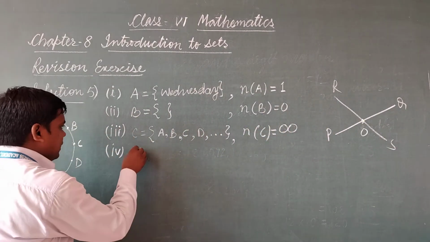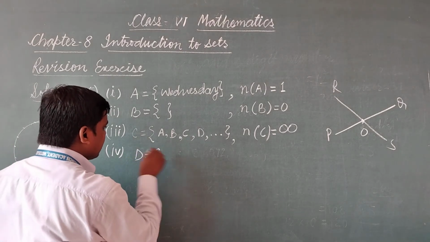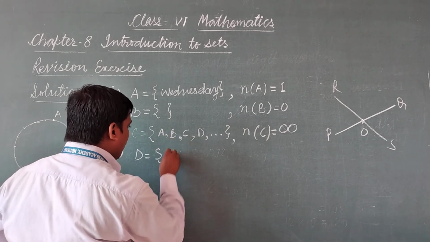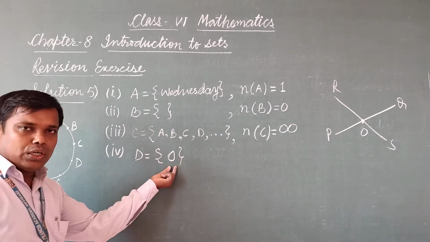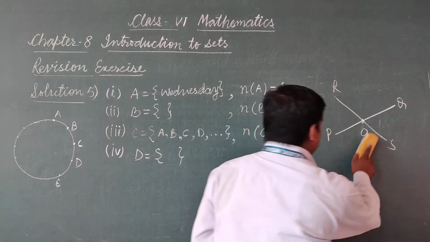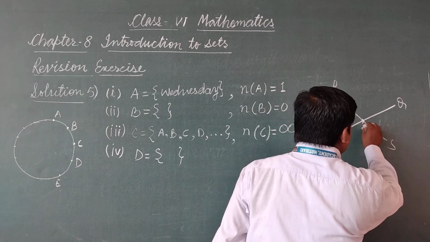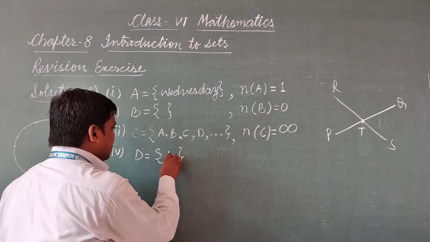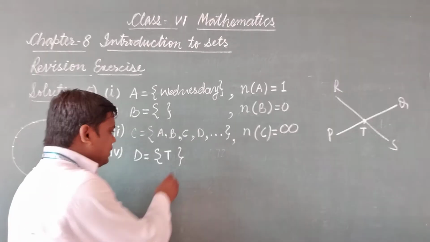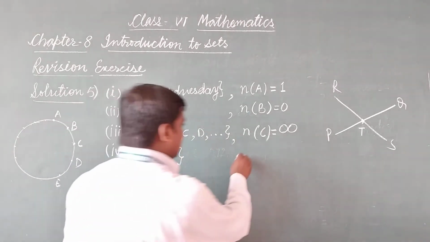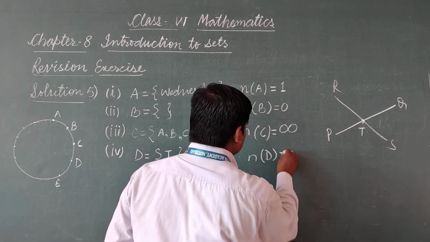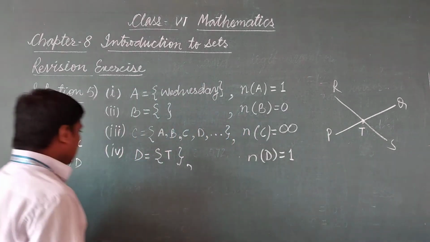So we can write D is a set having O as a point. This is not 0, this is 2. Okay. It confuses you, so I am writing here P is a point of intersection. So the element of set D is P, that is only one element. So we can write cardinal number of set D is equal to 1.